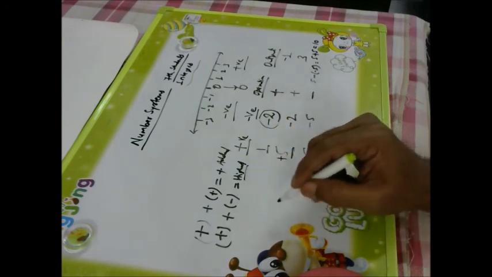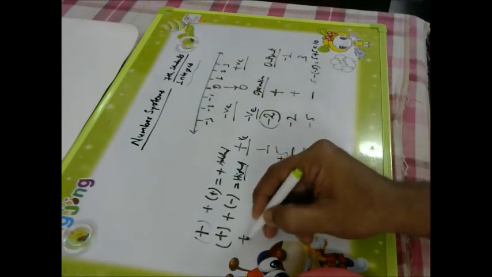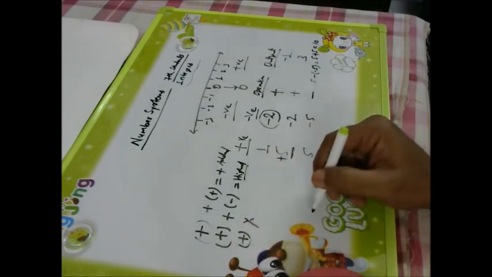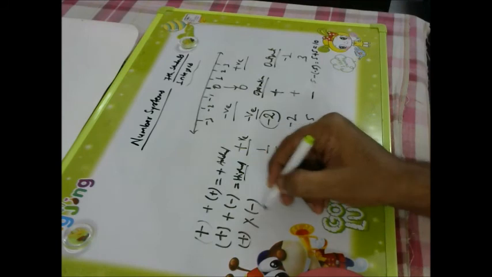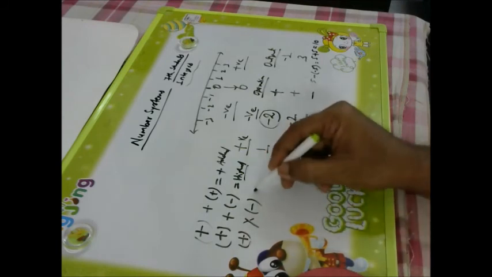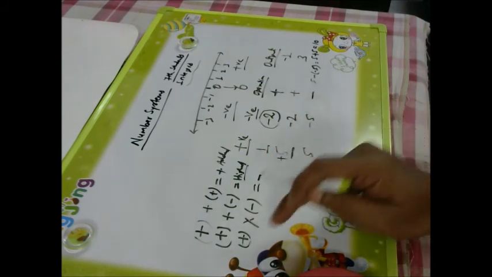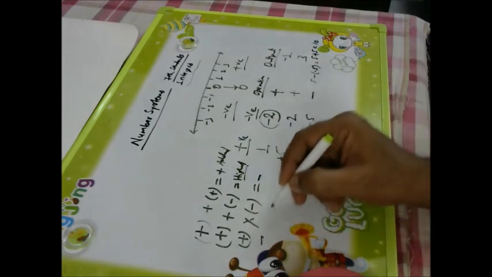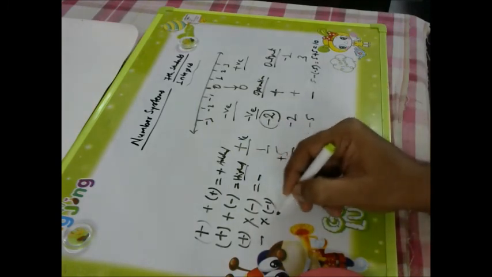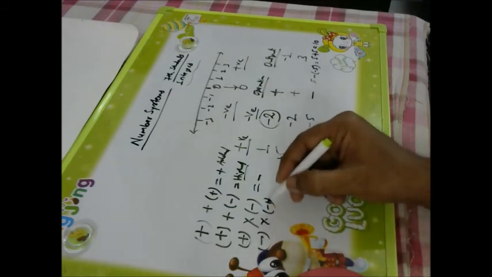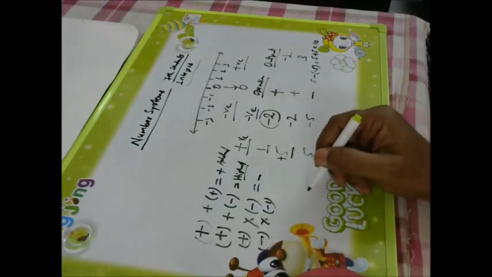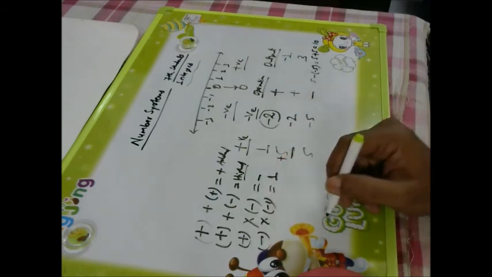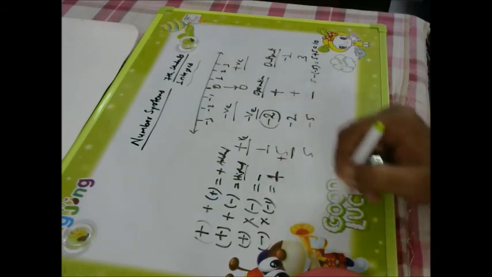Operation will be subtraction. Now if one is a plus integer, and we are doing the operation of multiplication, and another one is minus, so plus into minus will be minus and that multiplication operation will be done. If one is minus and another one is also minus, then minus minus will make it plus.